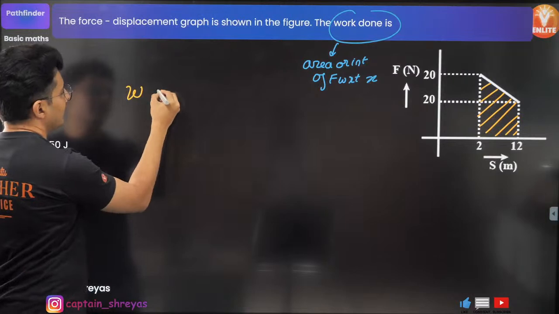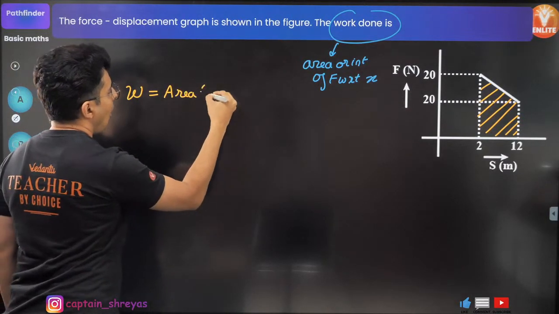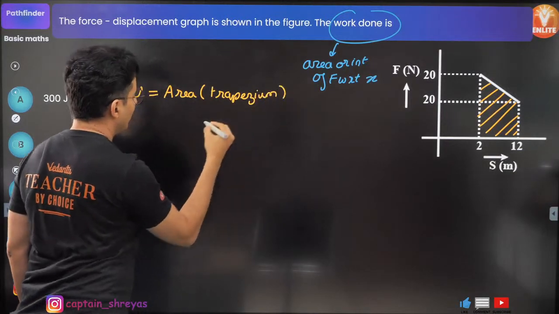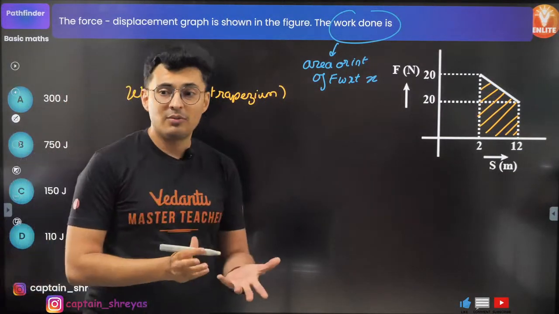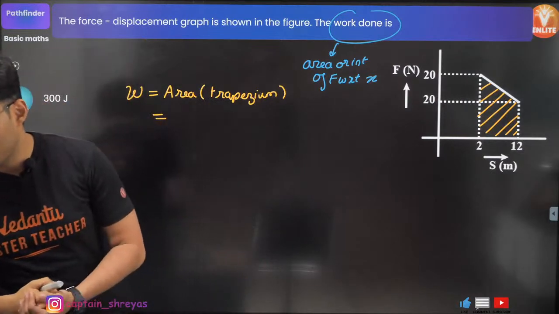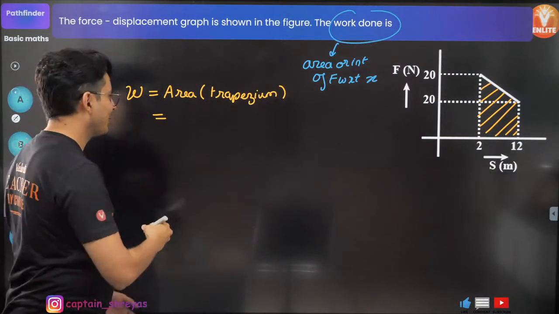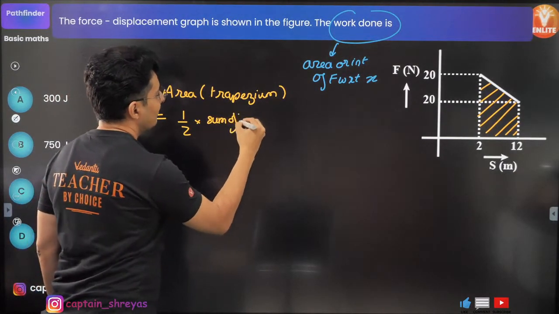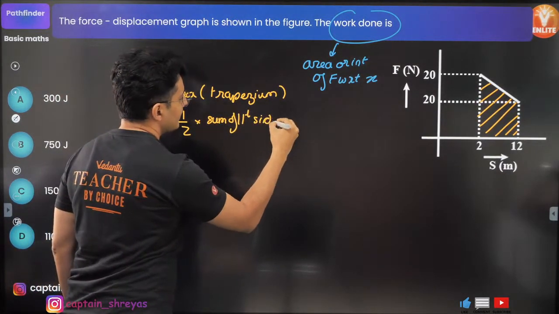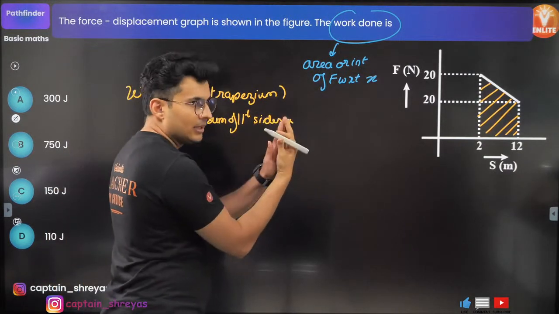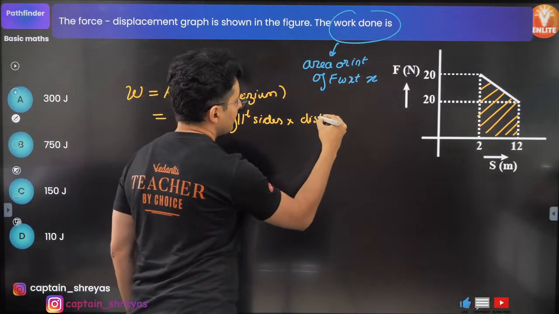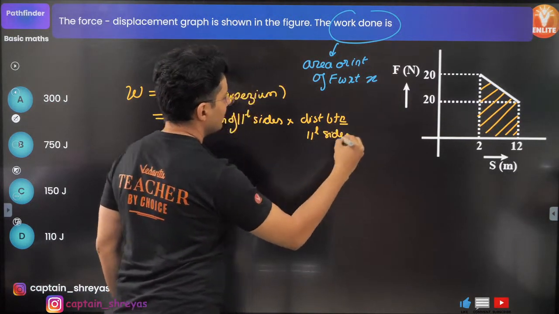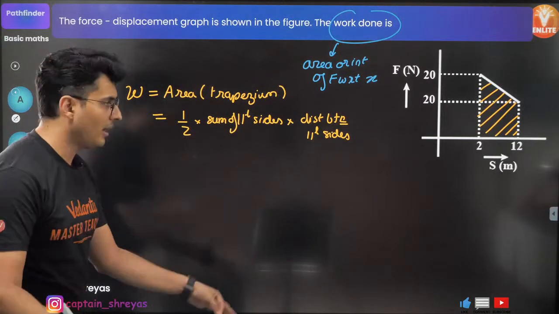So the work done is basically the area of a trapezium. Now you should know the formula of an area of a trapezium. What is the formula? Come on, my warriors. It is half into the sum of parallel sides multiplied by the distance between the parallel sides. This is the formula. You should know it by heart.